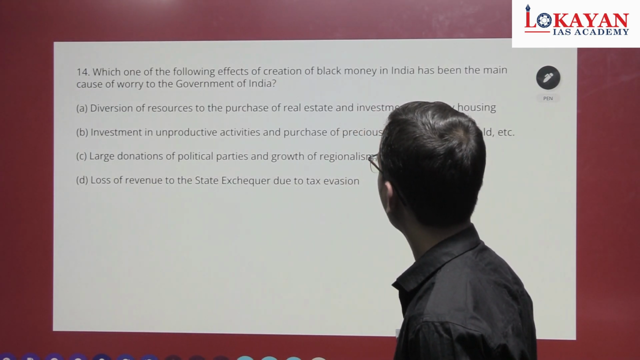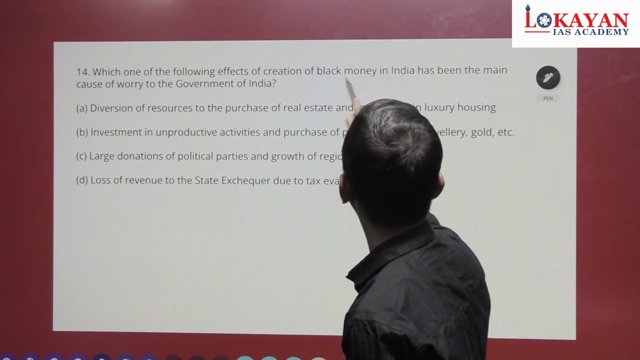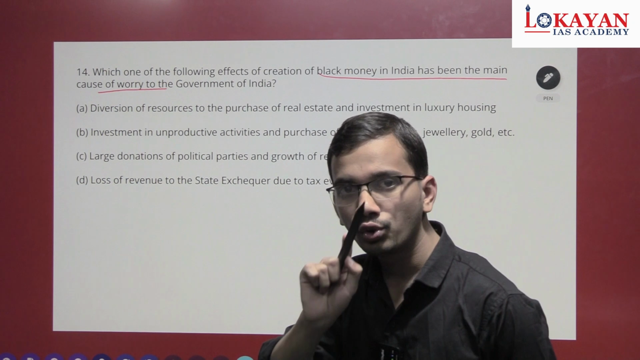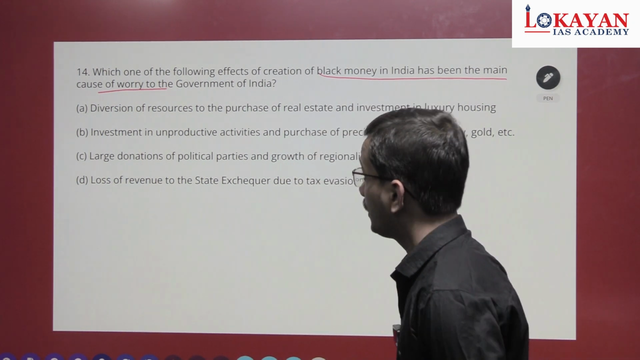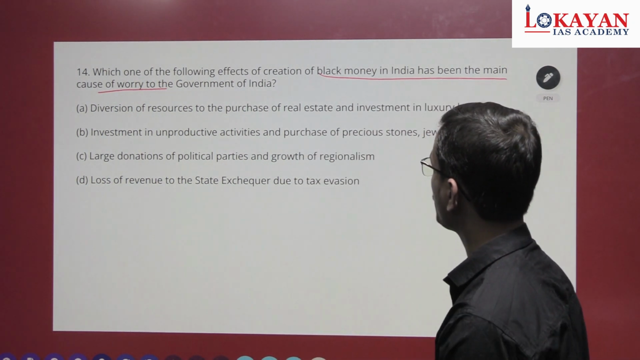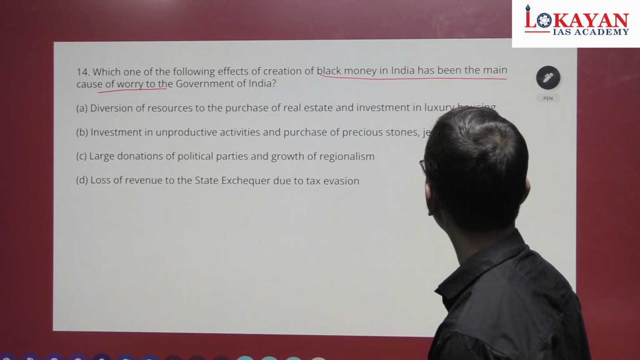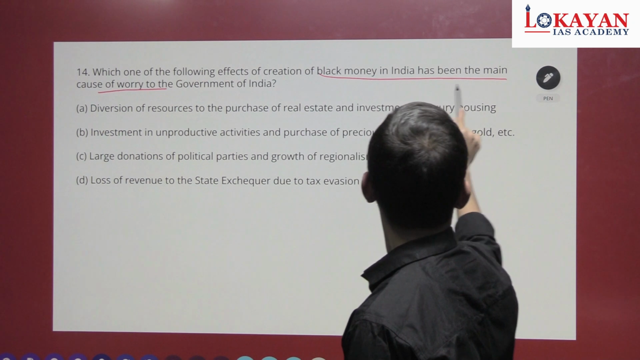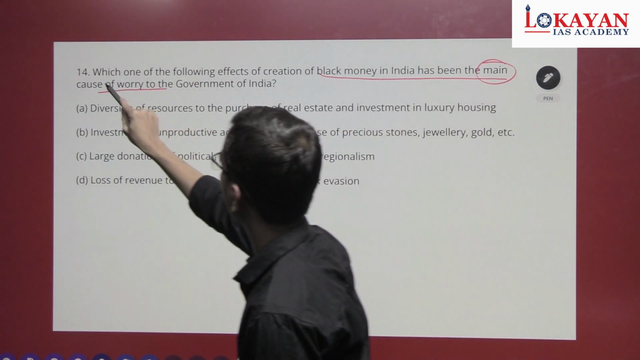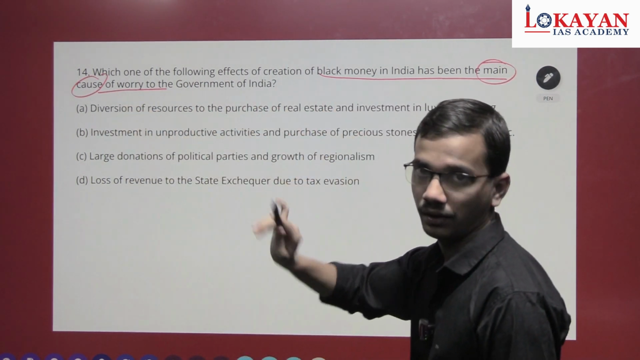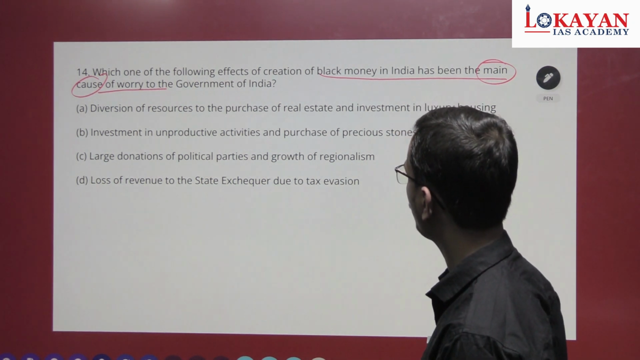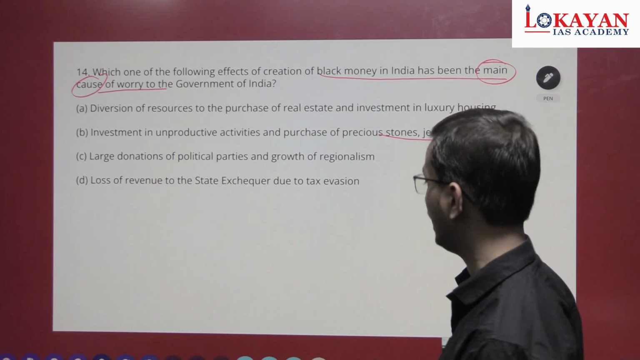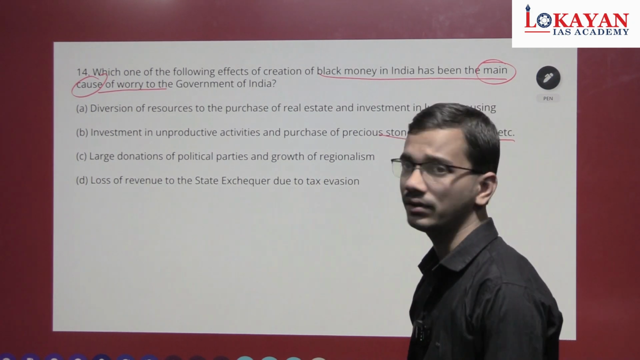Which of the following effects of creation of black money in India has been the main cause of worry? Again, choose most appropriate answer. Diversion of resources to the purchase of real estate and investment in luxury housing. Main cause, we have to choose main cause. This can be also a cause. Investment in unproductive activities and purchase of precious stones, jewelry, gold. It can be a cause, but is it a main cause?